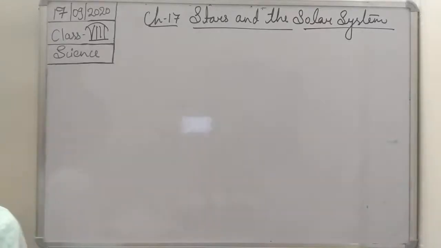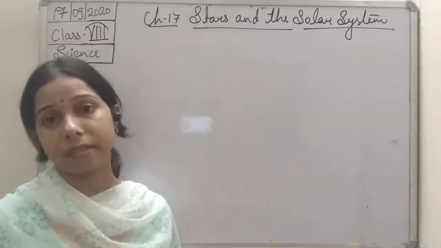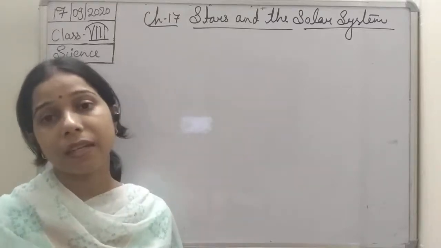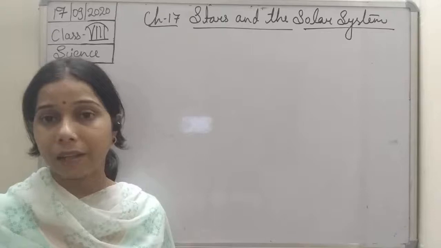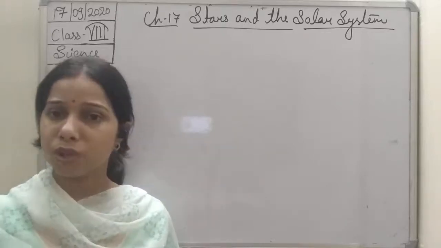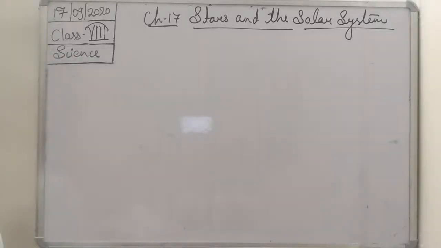If we see the temperature on Venus, it is constant. Even during the day or during the night, the temperature remains the same, that is 460 degrees Celsius. It does not change. What is the period of revolution and rotation, students?